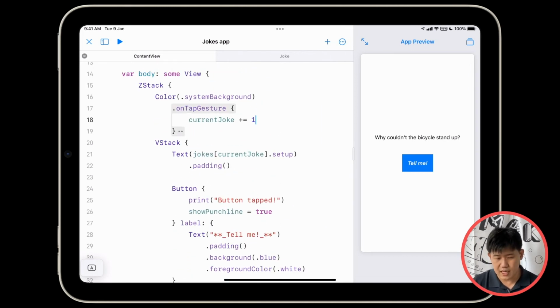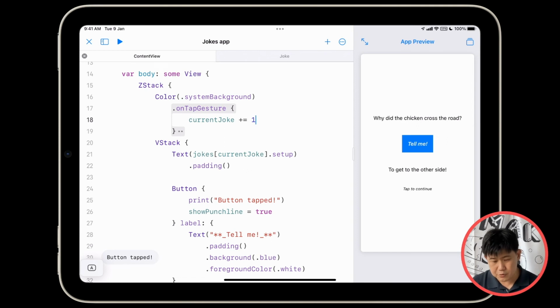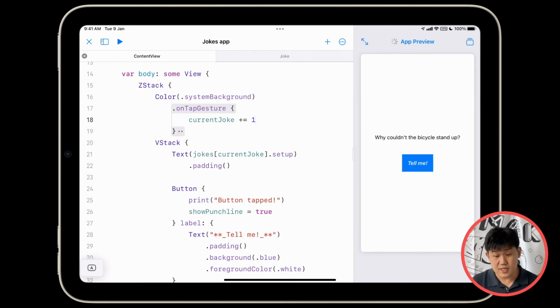So let's try that. I'm going to tap tell me. I'm going to tap to continue. And there you go. That doesn't seem right because our punchline is already shown on the screen. Let me just reset the app real quick. And you can reset the app by just making some quick change to your code. You know what's worse? You can actually skip past the punchline of the current joke. That's terrible. Tap. Why did the chicken cross the road? I don't know. But let me just tap the screen. But because I'm laughing too hard, I can't tap on the button properly. And I miss it. And I get to a new joke. And I'm very sad. And you don't want to make your users very sad.